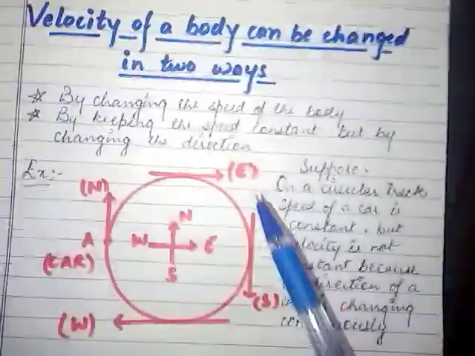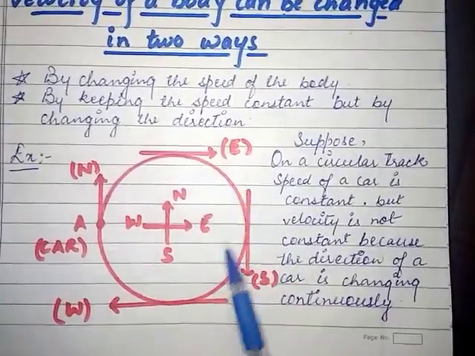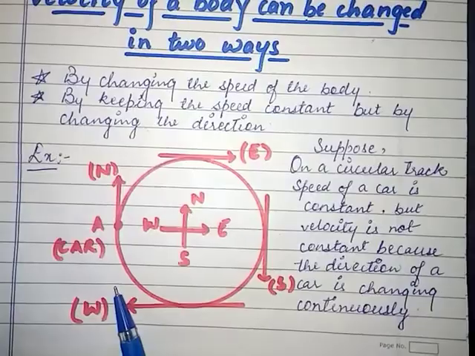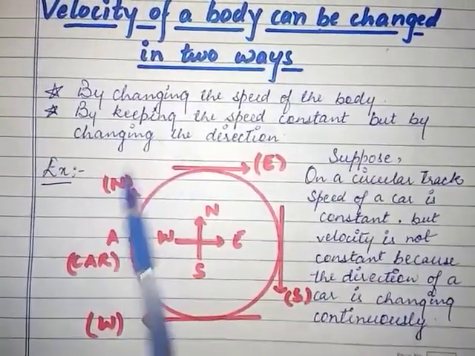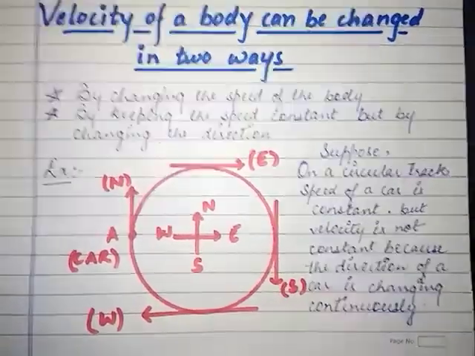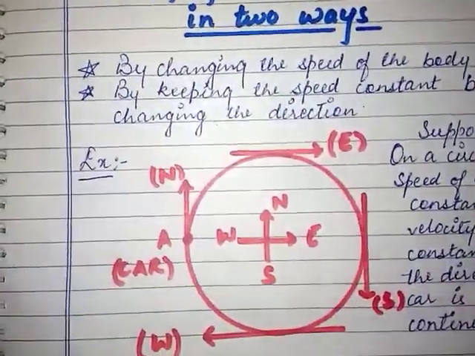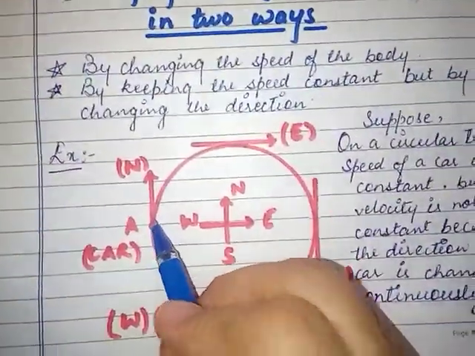How? Suppose you are on a circular track. You have heard about a roundabout. गोल चक्कर के बारे में सुना होगा, या कोई भी roundabout या कोई भी circular track है, उसके अगर sidewards आप move करते हो. Suppose a car is at the point A. Right now its direction is towards north.